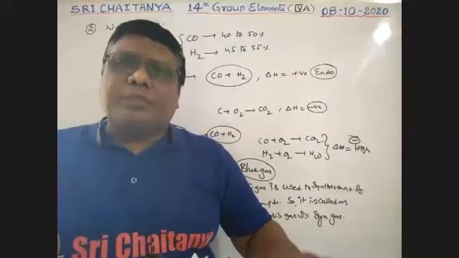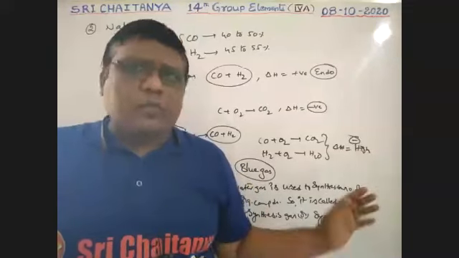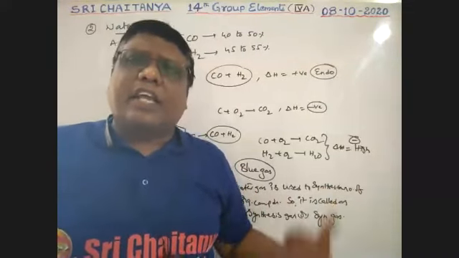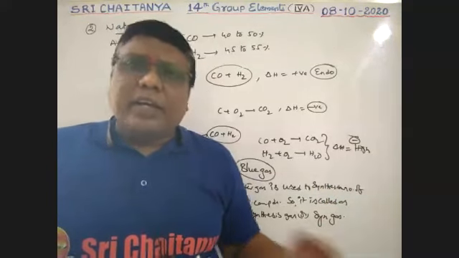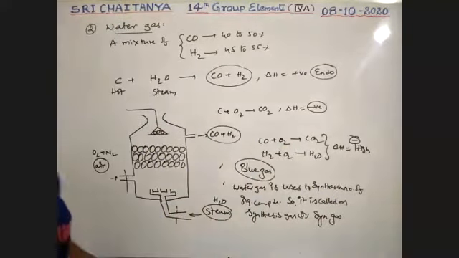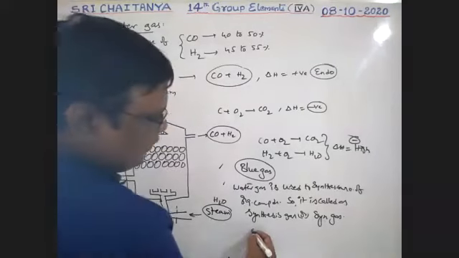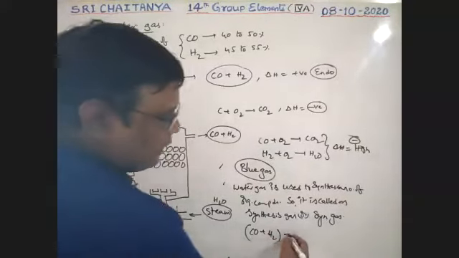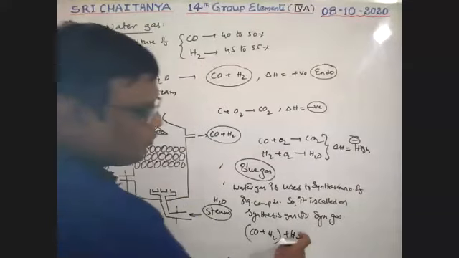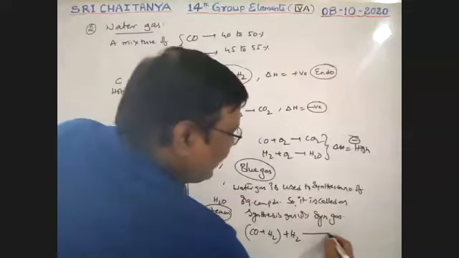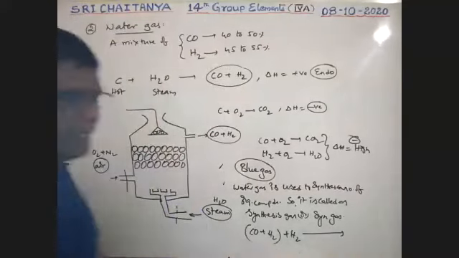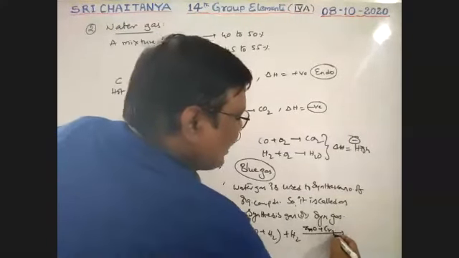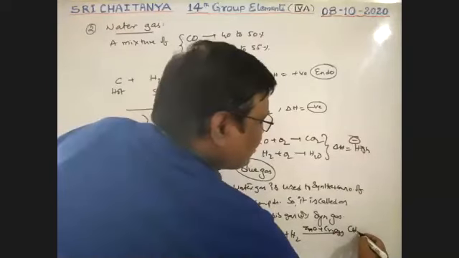Because it burns with a blue color, it is called blue gas. A number of organic compounds are synthesized with the help of this water gas, which is why it is called synthesis gas. See here, what is the reaction? Carbon monoxide, this is water gas, boys, in combination with hydrogen, and the catalyst ZnO plus Cr2O3, gives methyl alcohol.